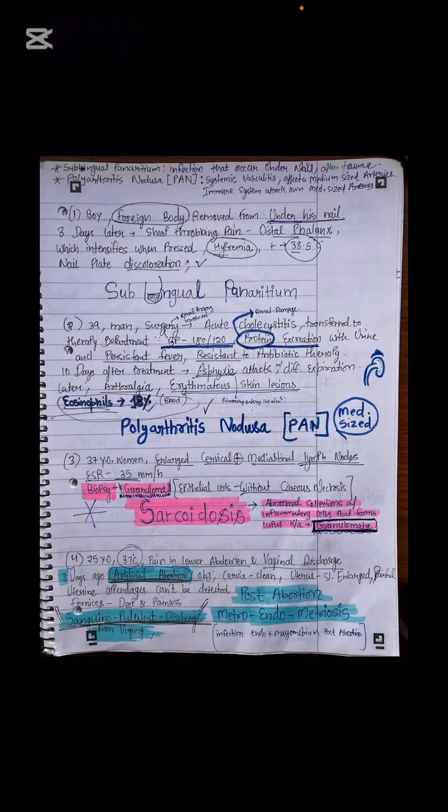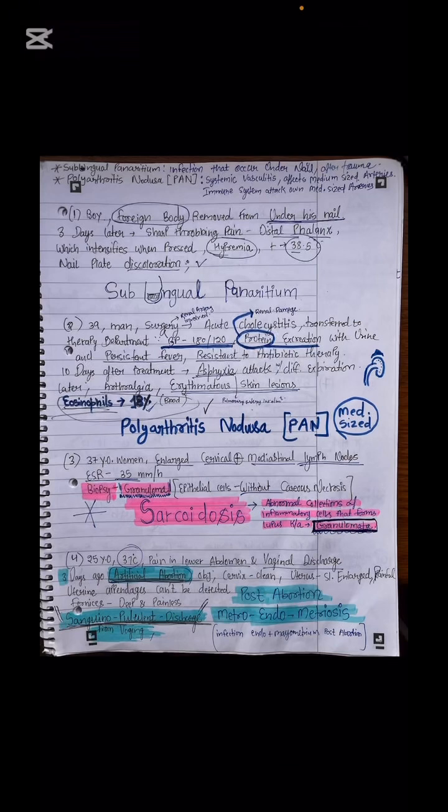Next is about post-abortion metroendometritis, and you can cover it in another portion as well, but let's see it one more time because it's important. I covered it in obs and gynae as well. A 25-year-old woman, temperature 37 degrees, pain in the lower abdomen, vaginal discharge 3 days after an artificial abortion. Objectively, the cervix is clean, the uterus is slightly enlarged, uterine appendages can be detected on palpation, fornices are deep and painless, and there are sanguinopurulent discharges. So blood and pus is there.